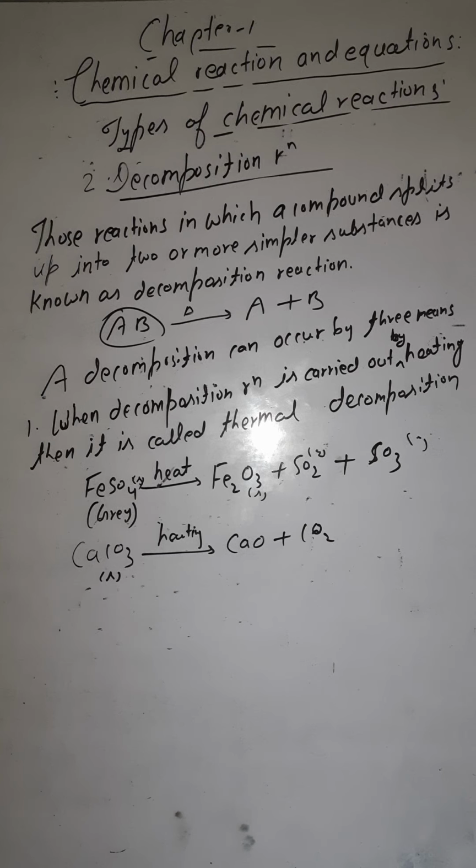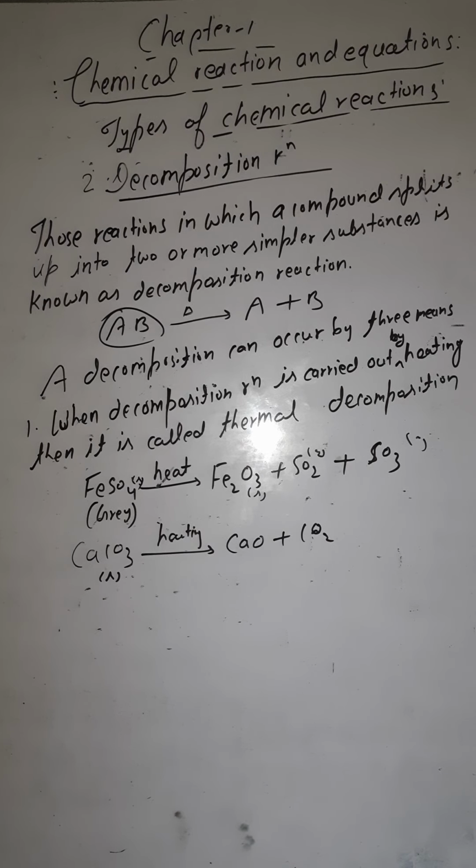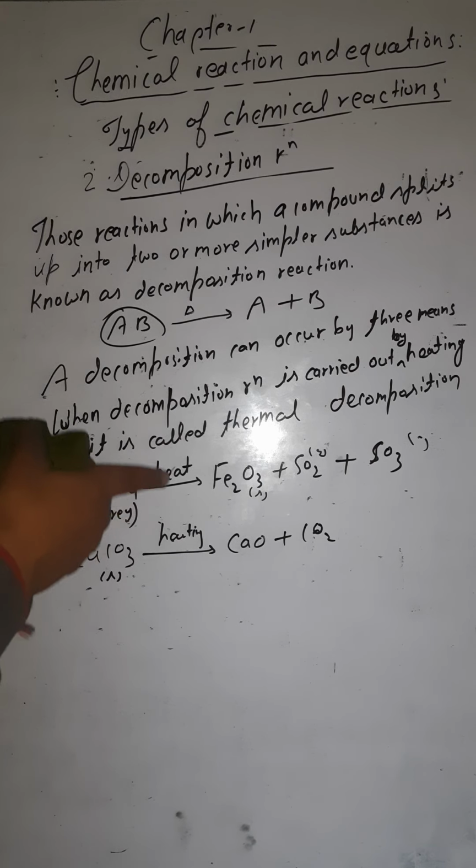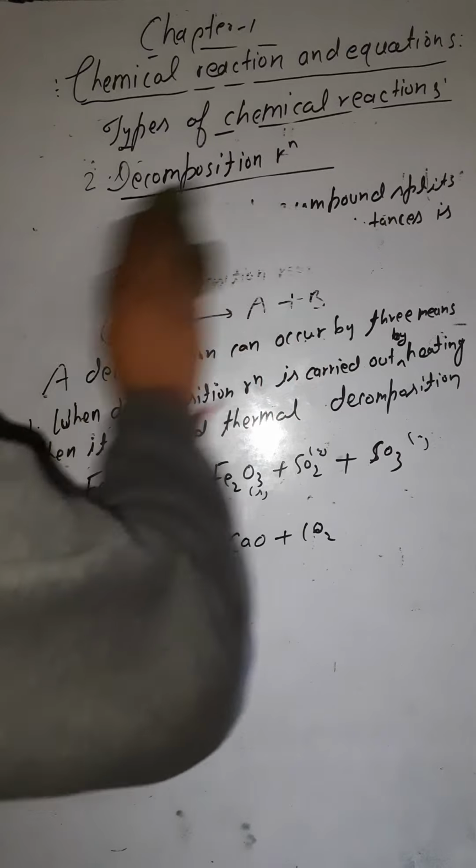Now we are going to write the second type of decomposition, that is electrolysis. Means the decomposition is being carried out in the presence of electricity.